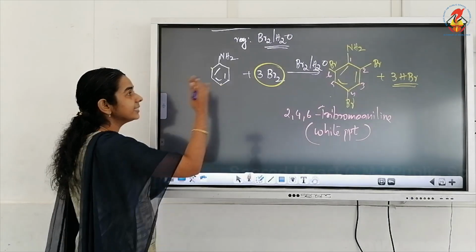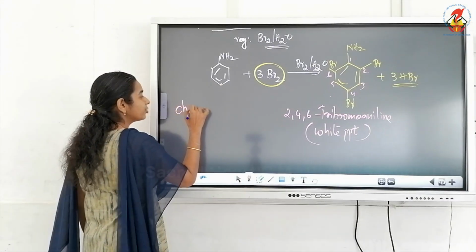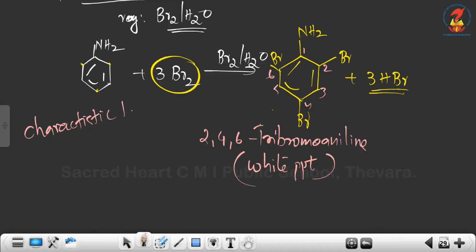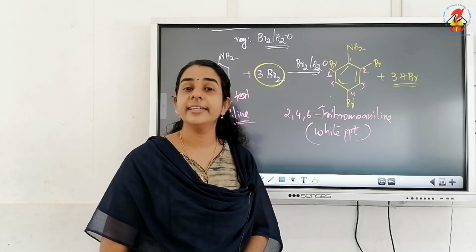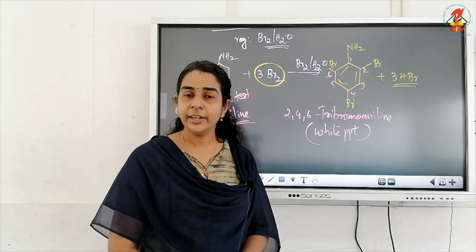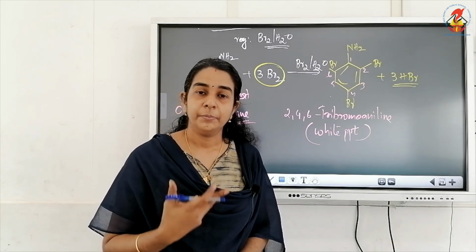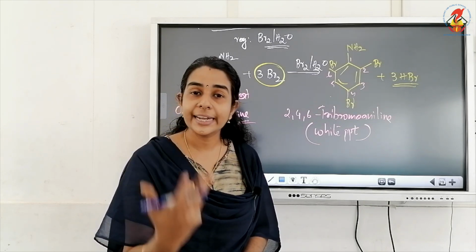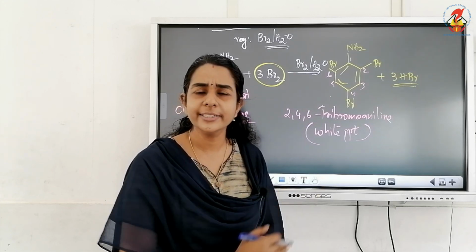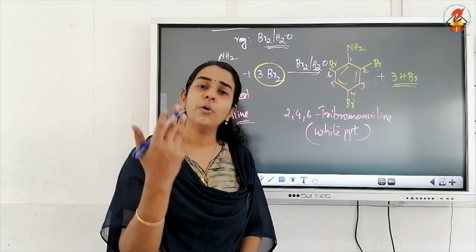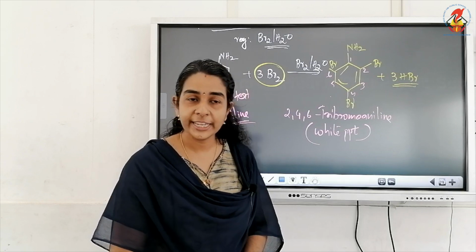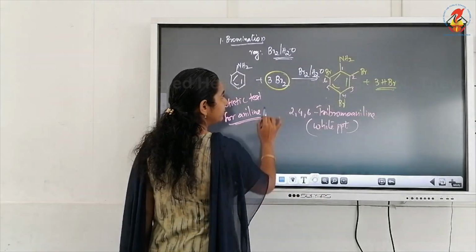And note down, this can be used as a characteristic test for aniline, the reaction with bromine water. Getting a white precipitate of 2,4,6 tribromoaniline can be used as a characteristic test for aniline. Now, whenever we treat aniline directly with bromine water, you will get only this tri-substituted or tribromo derivative. If we want to get orthobromoaniline or parabromoaniline, what is the orthobromoaniline structure?